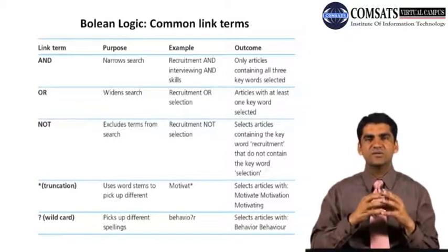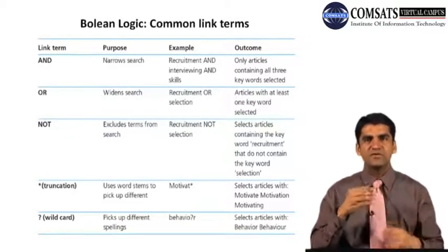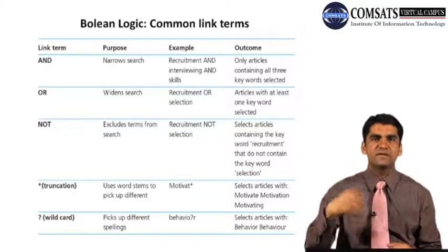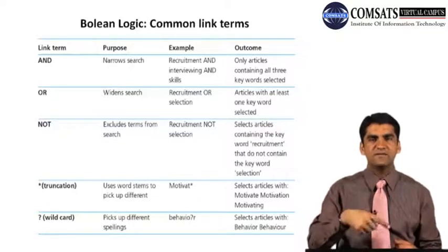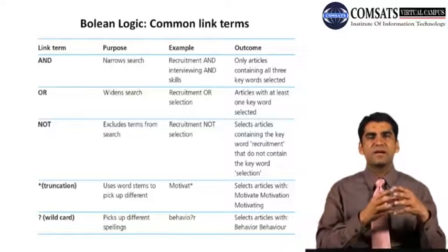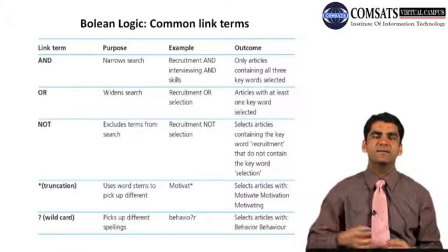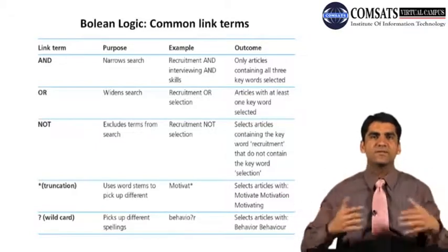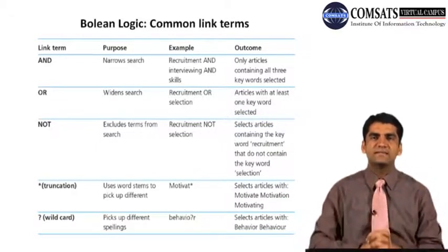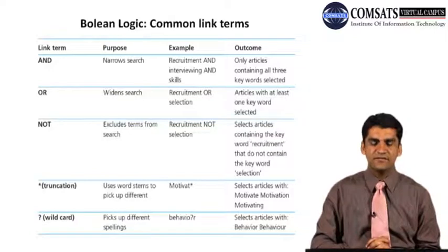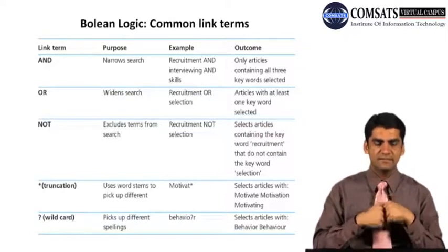All these selected articles will include one of these terms, or maybe more than one of these terms. So truncation is also important to retrieve. For example, if you write only motivation, you might get only motivation. But if you use a truncation term, there are papers that used motivating, there are papers that use motivated, there are papers that use motivate. So all these kinds of search terms will be retrieved through truncation.